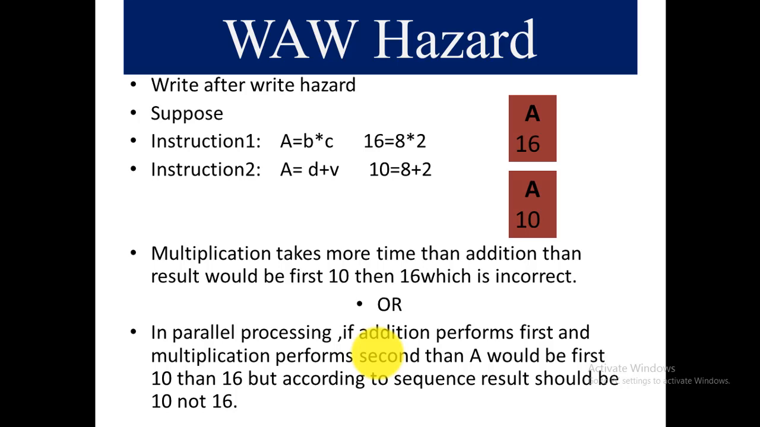Write after write hazards. So what is the write after write hazard? Suppose we have two instructions. Instruction 1 is a is equal to b multiply c. For example, b has the value 8, c has the value 2. So the output of instruction 1 would be 16, right? In the same way, instruction 2 has the addition operation. Again, it's saving the value in a. Suppose the value of d is 8 and the value of e is 2. So 8 plus 2 is equal to 10.